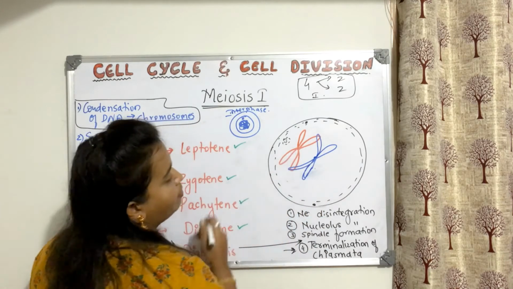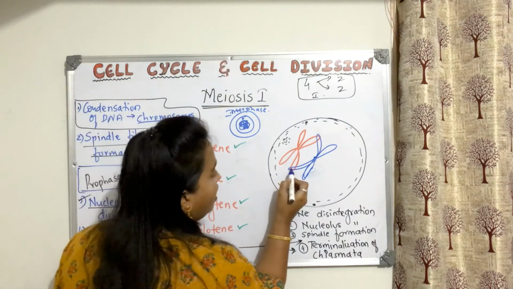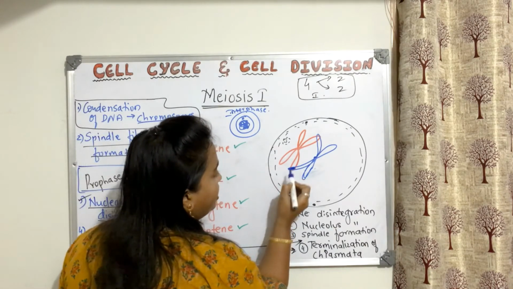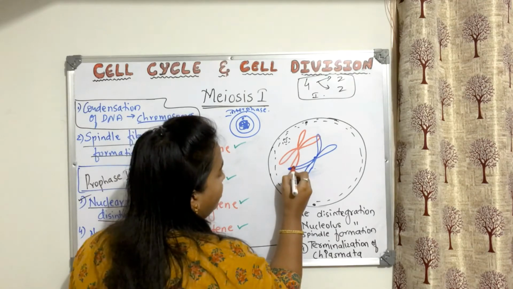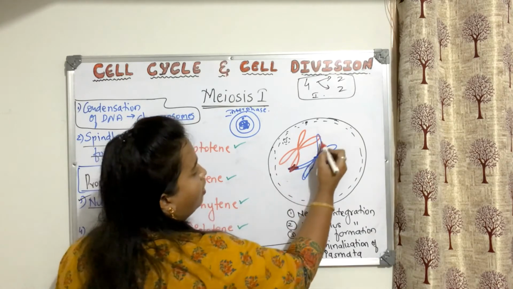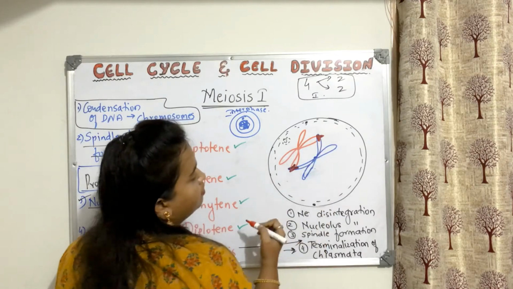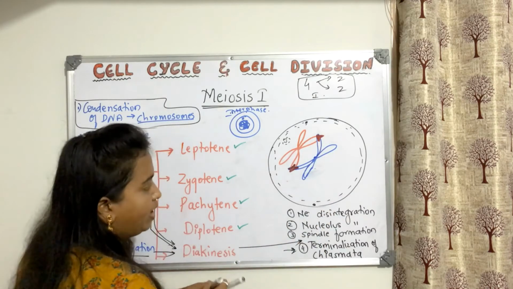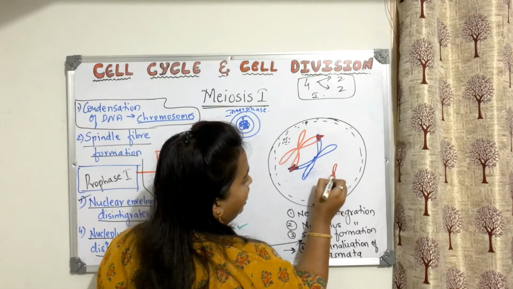They are trying to move away from each other. Can you see that the space is more? And where is that chiasma? Chiasma formation, you can see it here at the corner. The X-shaped structure, you are going to see it at the corner. Here also you are going to see it at the corner like this. Are you understanding this? Same thing with the other chromosomes which are here.